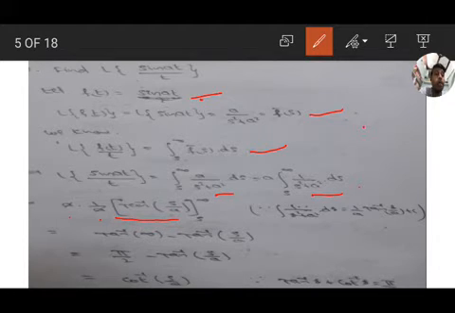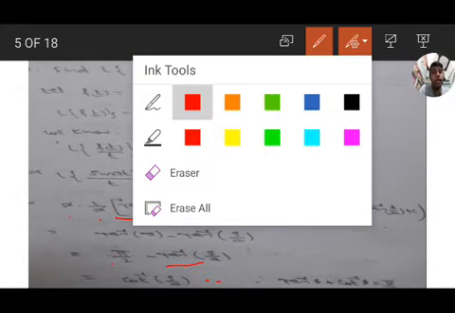So upper limit minus lower limit: tan inverse infinity minus tan inverse s by a. Tan inverse infinity value is pi by 2, and pi by 2 minus tan inverse s by a is cot inverse s by a. This is the Laplace transform of sin at by t.